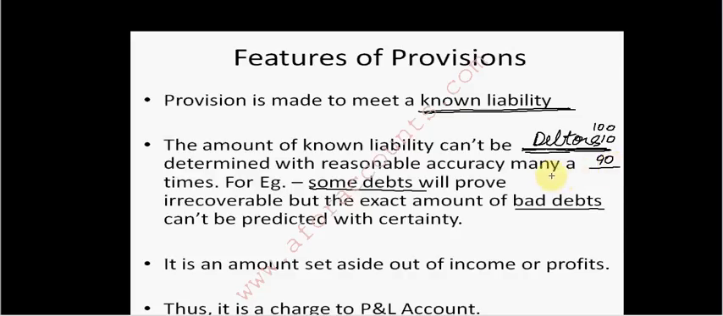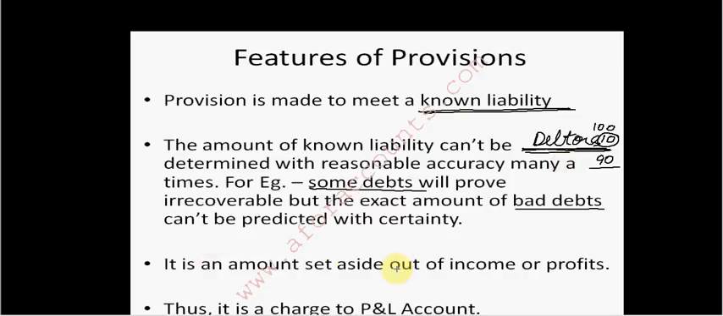So what I will do is I will make a provision for bad debts, say by 10%, because exactly I don't know what will become bad, but I do know that something will become bad, and so I make a provision for bad debts. With certainty I can say that something will go bad, but the amount by which it will go bad I don't know. The amount is uncertain, so I make a provision in my books for bad debts.